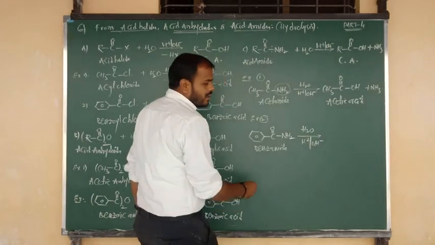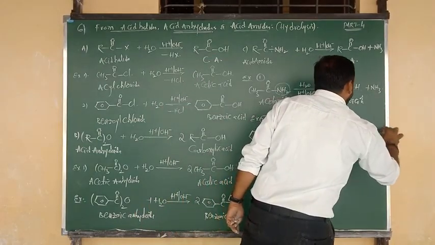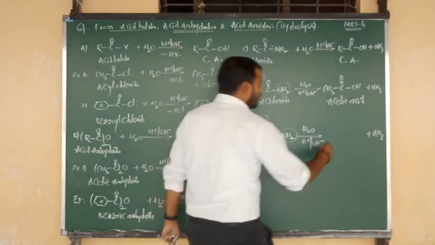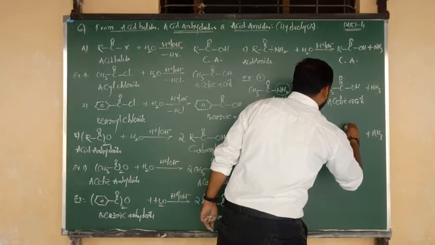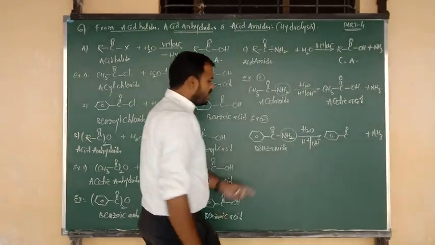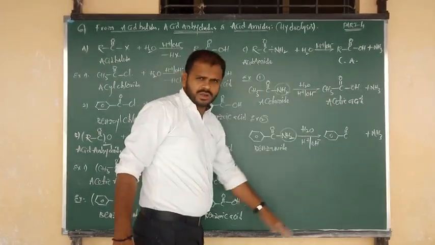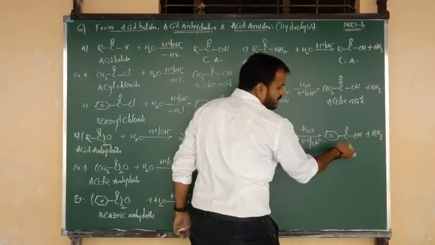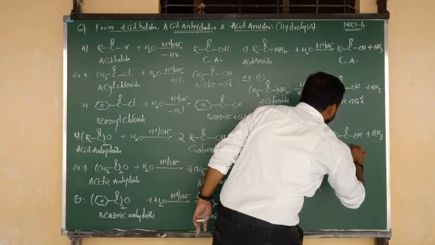Basic medium. NH2 takes hydrogen from the water molecule and is eliminated as ammonia. And benzene bonded to C double bond O, okay, this group I am going to write here as it is. Benzene bonded to C double bond O. And from the water molecule, H plus and OH minus, H plus combines with NH2 and is removed in the form of NH3. The remaining group is nothing but OH. So benzene bonded to C double bond O and OH. What is the name of this compound? Benzoic acid.